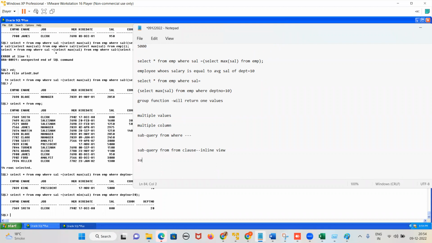Then we will learn subquery made from the select clause. That is called as what? Select subquery. So all those things we are going to learn one by one.